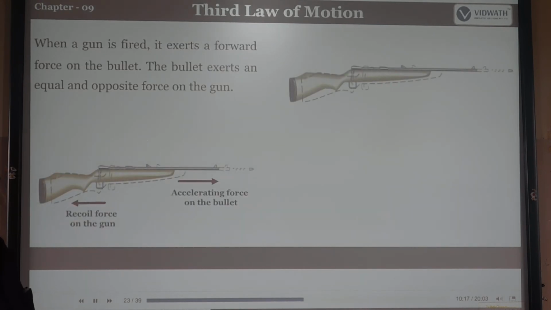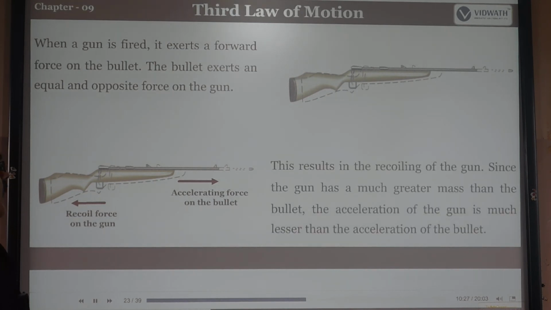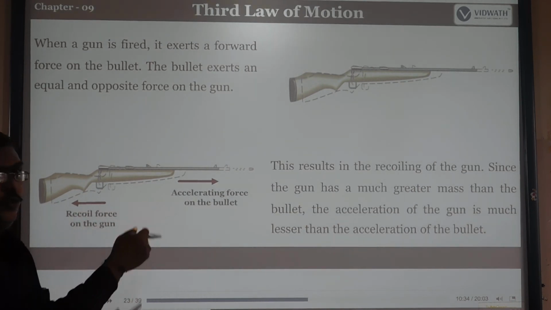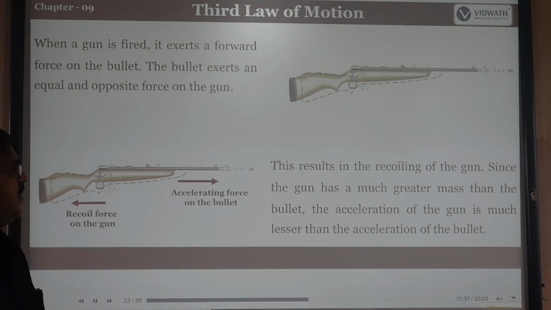The best example is when a gun is fired. When a gun is fired, it exerts a forward force on the bullet, and the bullet exerts an equal and opposite force on the gun. So the force on the gun is in the opposite direction, and when we shoot, it is accelerating the bullet. This results in the recoil of the gun, since the gun has a much greater mass than the bullet. So compare the bullet and the gun: the bullet has a lesser mass, so the acceleration of the gun is much lesser than the acceleration of the bullet.